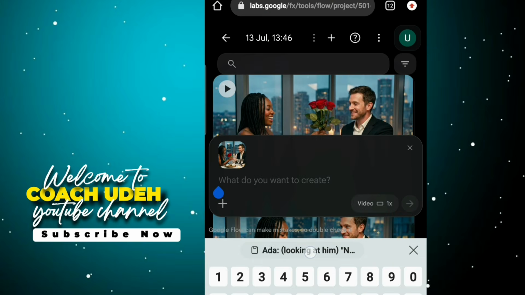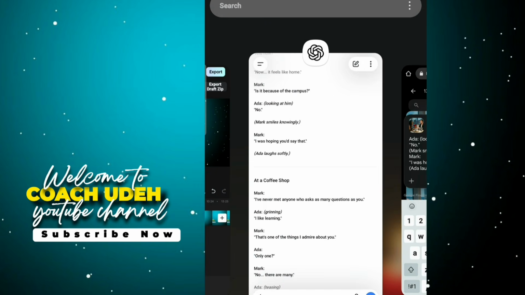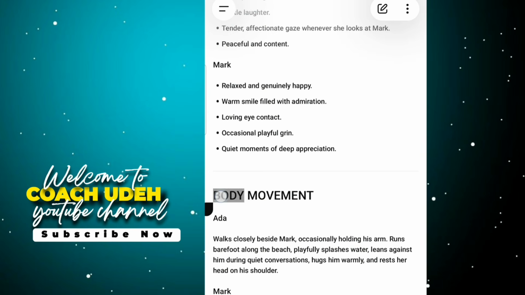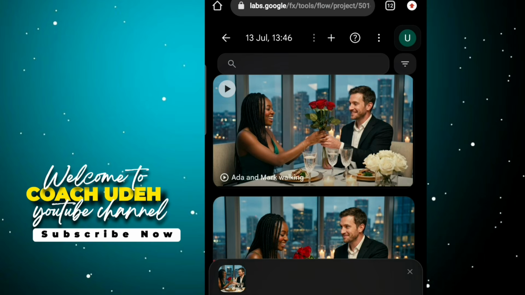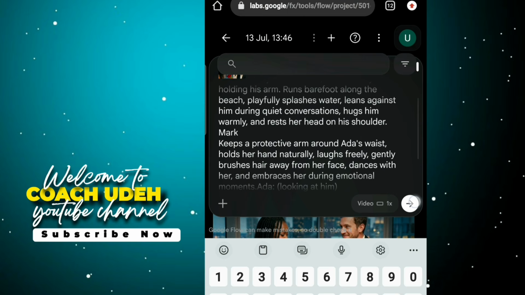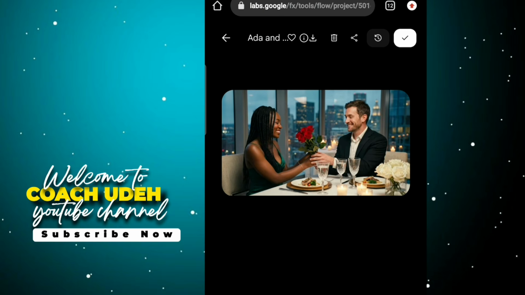Now you paste this stuff here, and don't forget, I think our camera movement should still come in place here. So here, this is the body movement of both of them, which I'm going to take and then place. I can place it above or place it under. You see that? Then I'm going to hit generate again. Now boom, let's complete this particular conversation section, guys. Now the second one is ready, so let me play again.